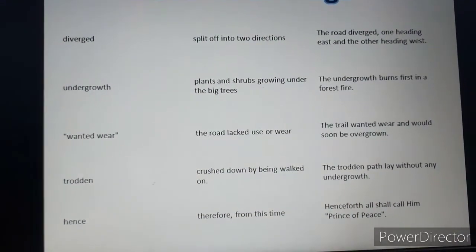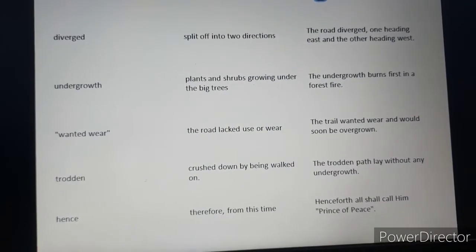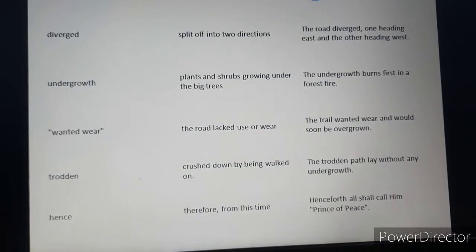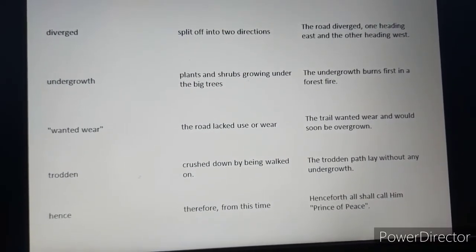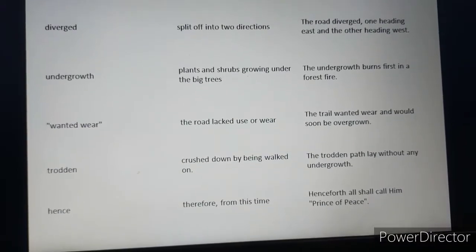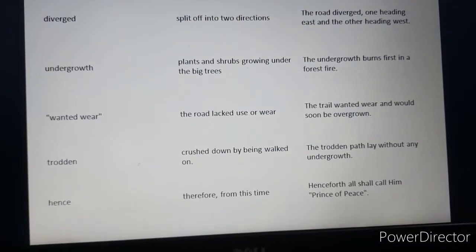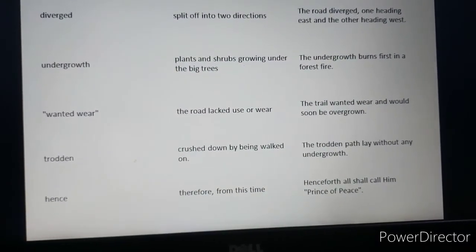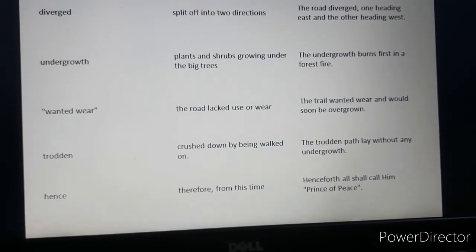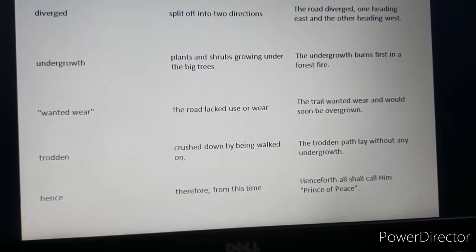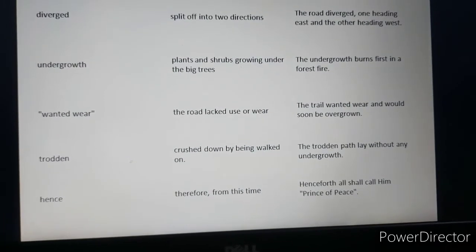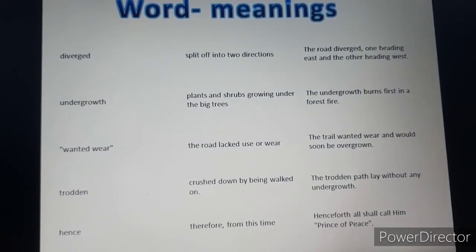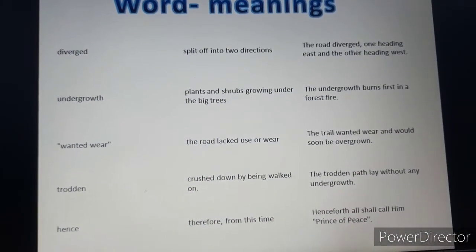First is diverged, that is split off into 2 directions. Next is undergrowth, that is plants and shrubs growing under the big trees. Next, wanted wear, the road lacked use or wear, the road that is very less used. Trodden, that is crushed down by being walked on. Next is hence, therefore, from this time. These are the following words, okay students, and now we will start with the poem.